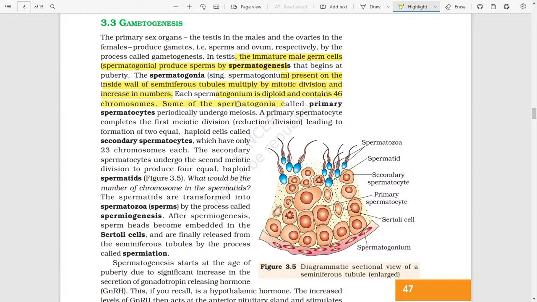Each spermatogonium is diploid and contains 46 chromosomes. Some of the spermatogonia, called the primary spermatocytes, periodically undergo meiosis. A primary spermatocyte completes the first meiotic division, which is also known as reduction division, leading to the formation of two equal haploid cells called secondary spermatocytes, which have only 23 chromosomes. The secondary spermatocytes undergo the second meiotic division to produce four haploid cells known as spermatids. What would be the number of chromosomes in the spermatids? There would be 23.